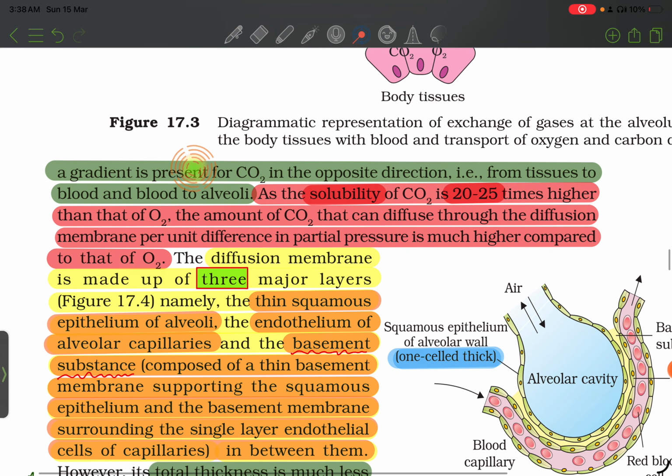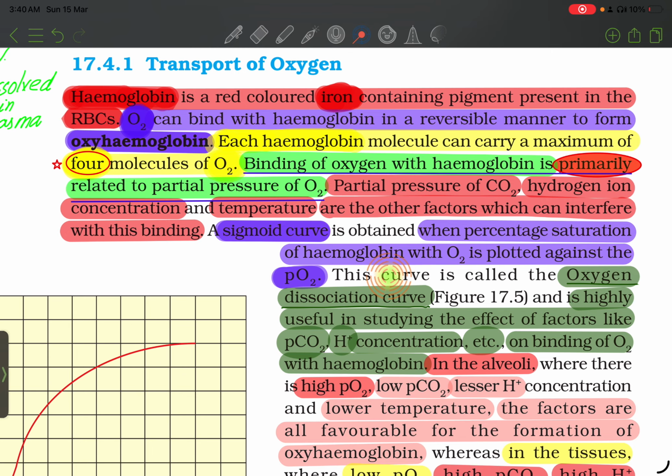A sigmoid curve is obtained when percentage saturation of hemoglobin with oxygen is plotted against partial pressure of O2. This curve is called oxygen dissociation curve and is highly useful in studying the effect of factors like partial pressure of CO2, hydrogen ion concentration, etc. on binding of oxygen with hemoglobin.